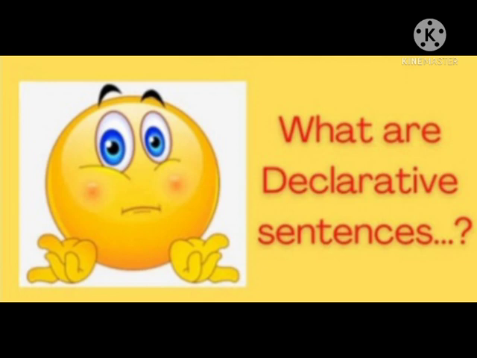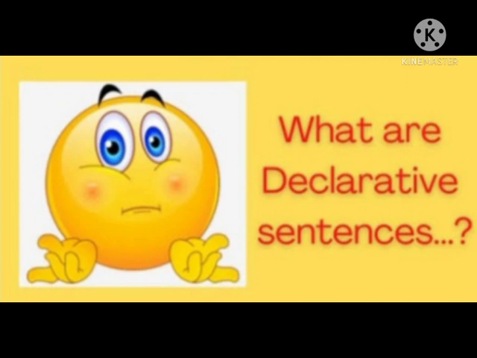Second, he was born in 1506 at Bahawat in Gwalior. So these sentences are saying something, and usually these sentences begin with a capital letter and end in a full stop.